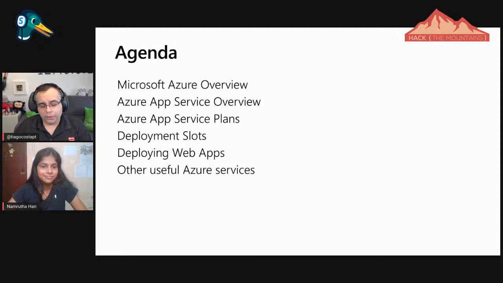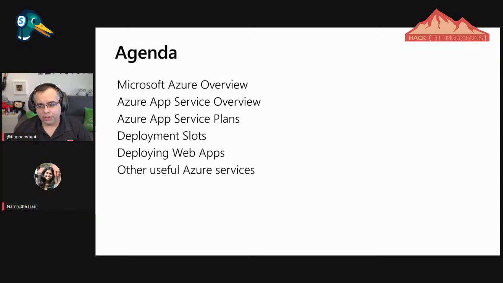What is the agenda for today? So the agenda for today will be very, very straightforward. We're going to talk about Azure Web Apps and the app service where we're going to run them. But first, we need to talk about what is Azure today. Just give kind of a quick overview. We're not going to lose that much time on that, but it's good to introduce the topic.